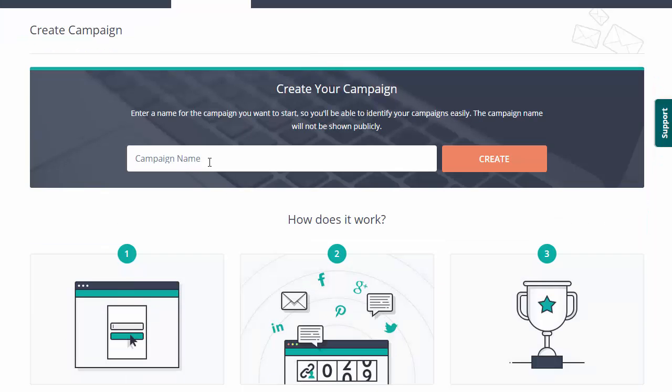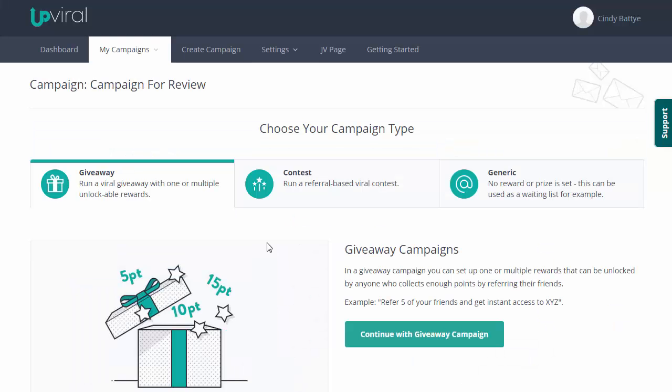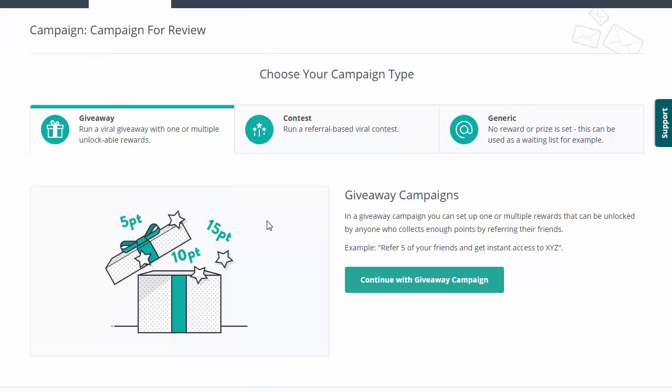First thing we have to do is we have to give our campaign a name. Now, this is just for you. No one will see this. This is just for you so you know which campaign it is. So I'm going to call this campaign for review. I'm going to click on create. And now on the next screen, we have to choose our campaign type.